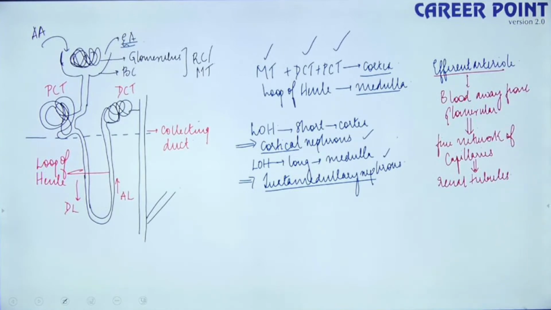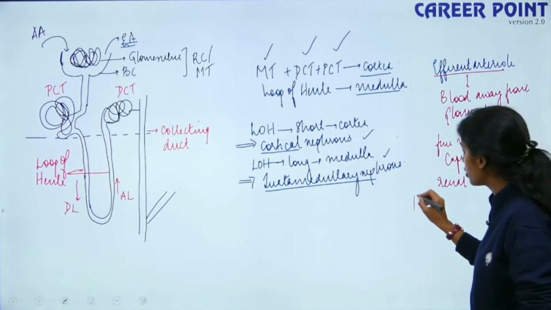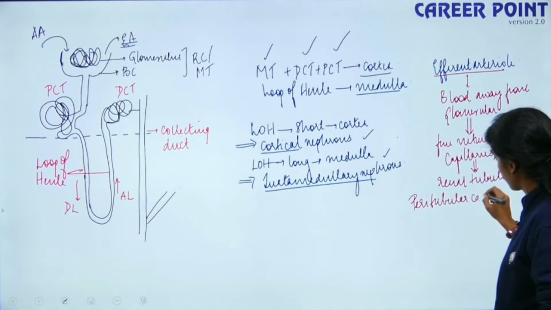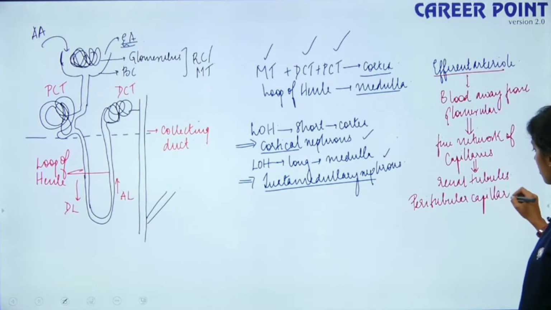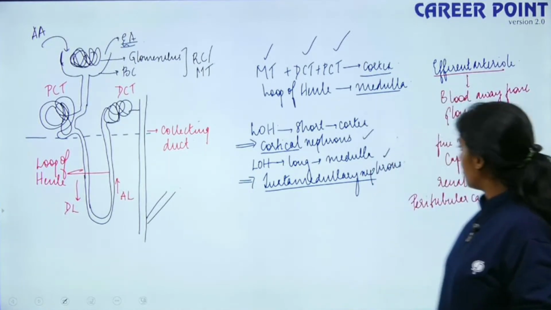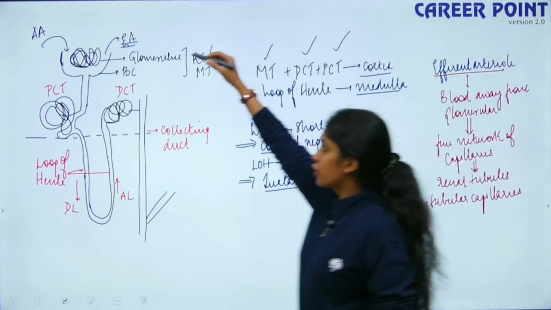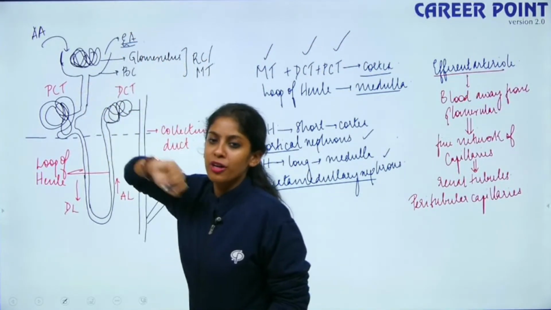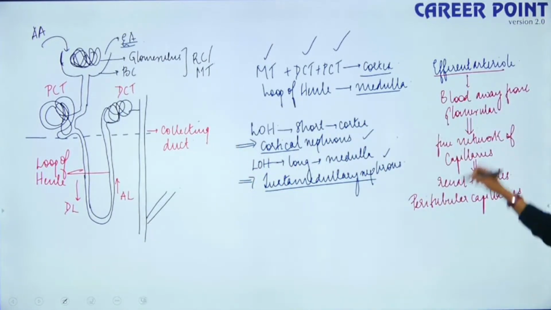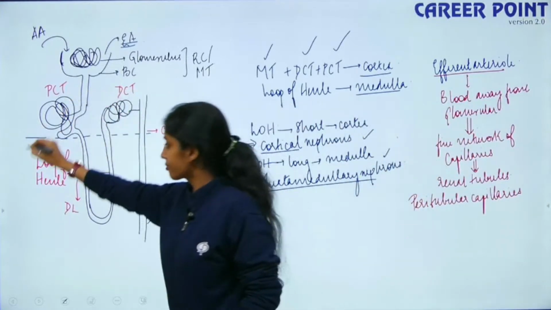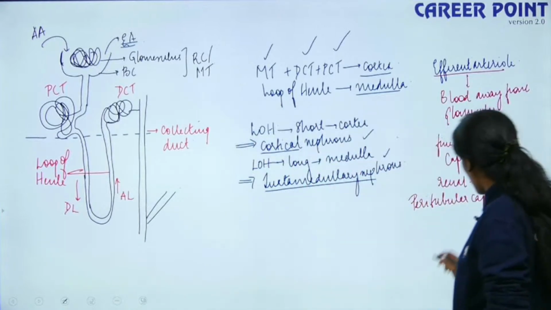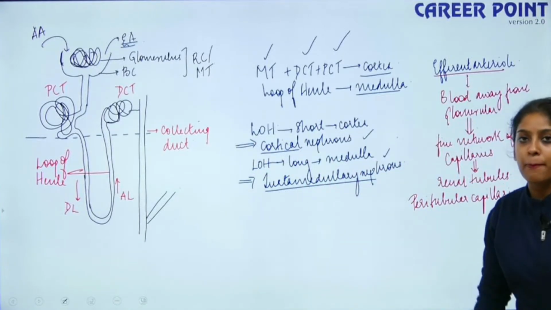These capillaries are known as peritubular capillaries, right? So this efferent arteriole, which carries blood away from the glomerulus, forms a fine network of capillaries around your renal tubules, and they are known as peritubular capillaries.